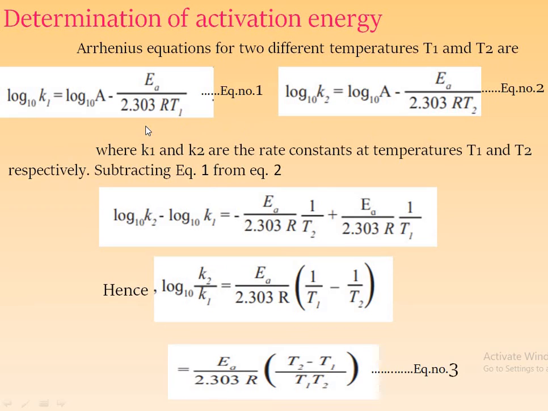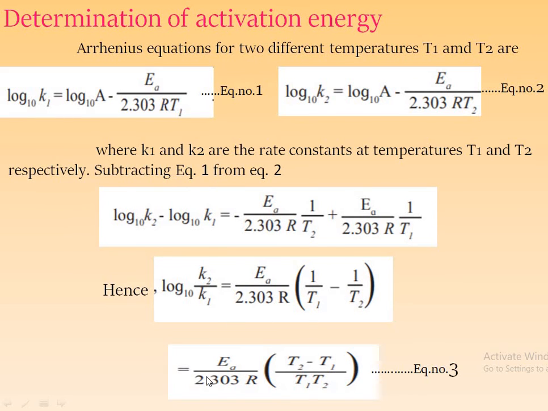In this case, the Ea term contains a negative sign, and when we subtract these equations, minus minus gives plus. Hence, log base 10 K2 upon K1 equal to Ea upon 2.303 R into 1 upon T1 minus 1 upon T2.